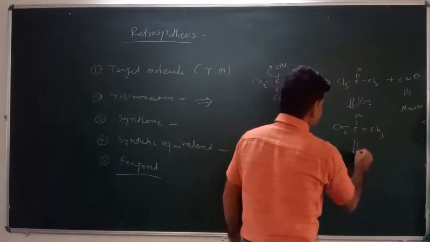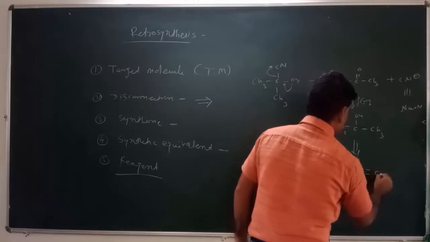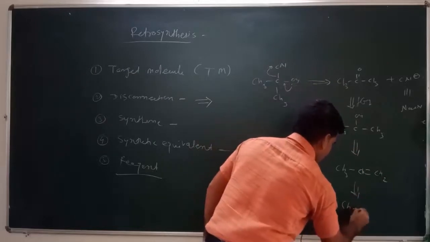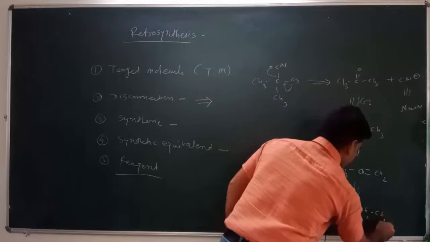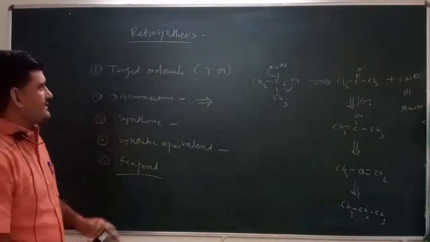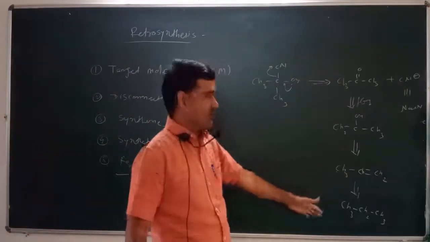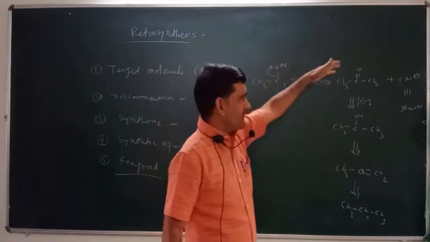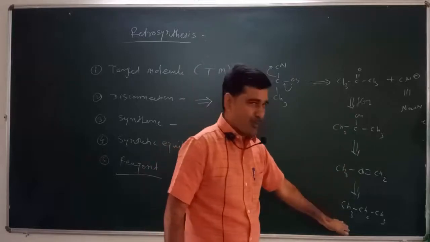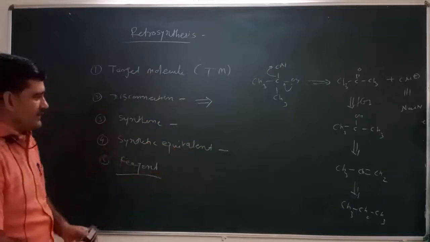Then it can be easily prepared from CH3 CH double bond CH2, and that can be prepared from CH3 CH2 CH3, propane. So this cyanohydrin is converted into acetone, into alcohol, into propane. This propane is easily available in natural gas, and therefore this propane is called a reagent.